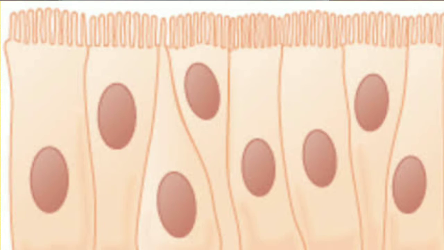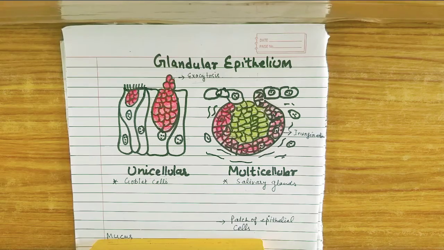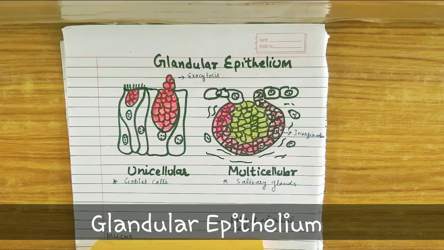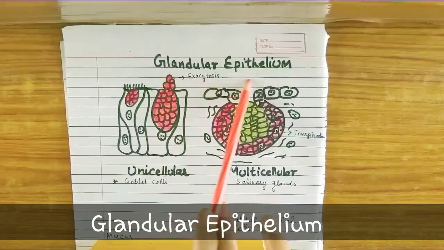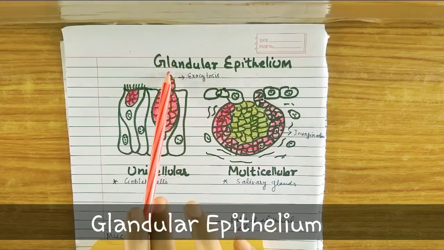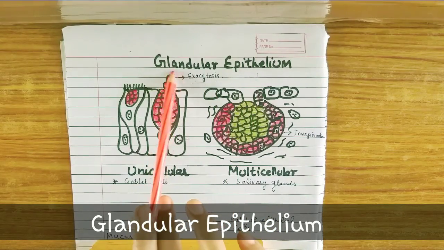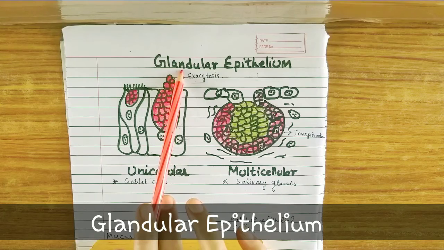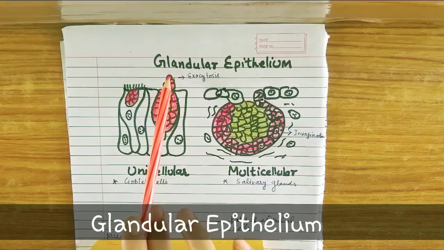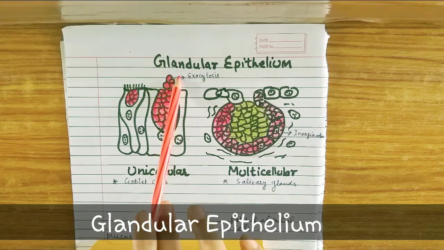Now we are going to discuss another type of modified epithelium, and this is the glandular epithelium. Let's first of all discuss what we mean by a gland. A gland is an organ or a group of cells that release or secrete specific substances.